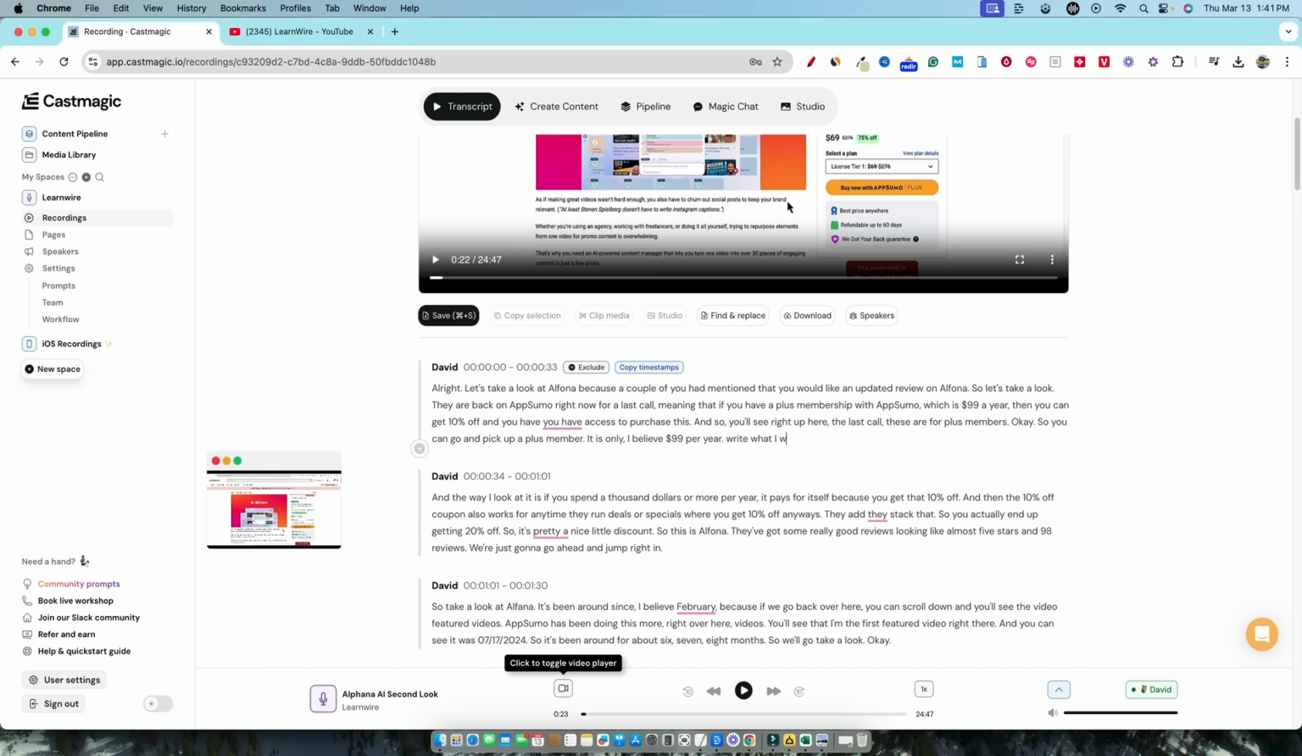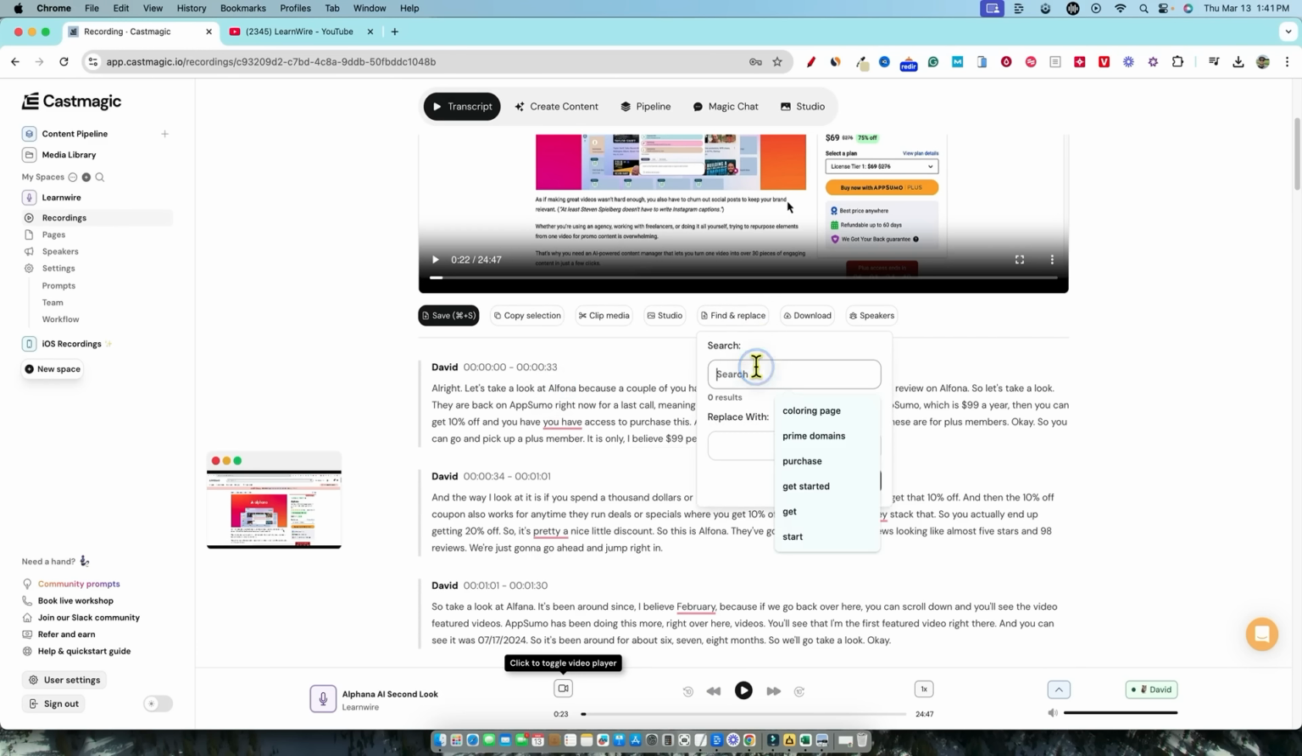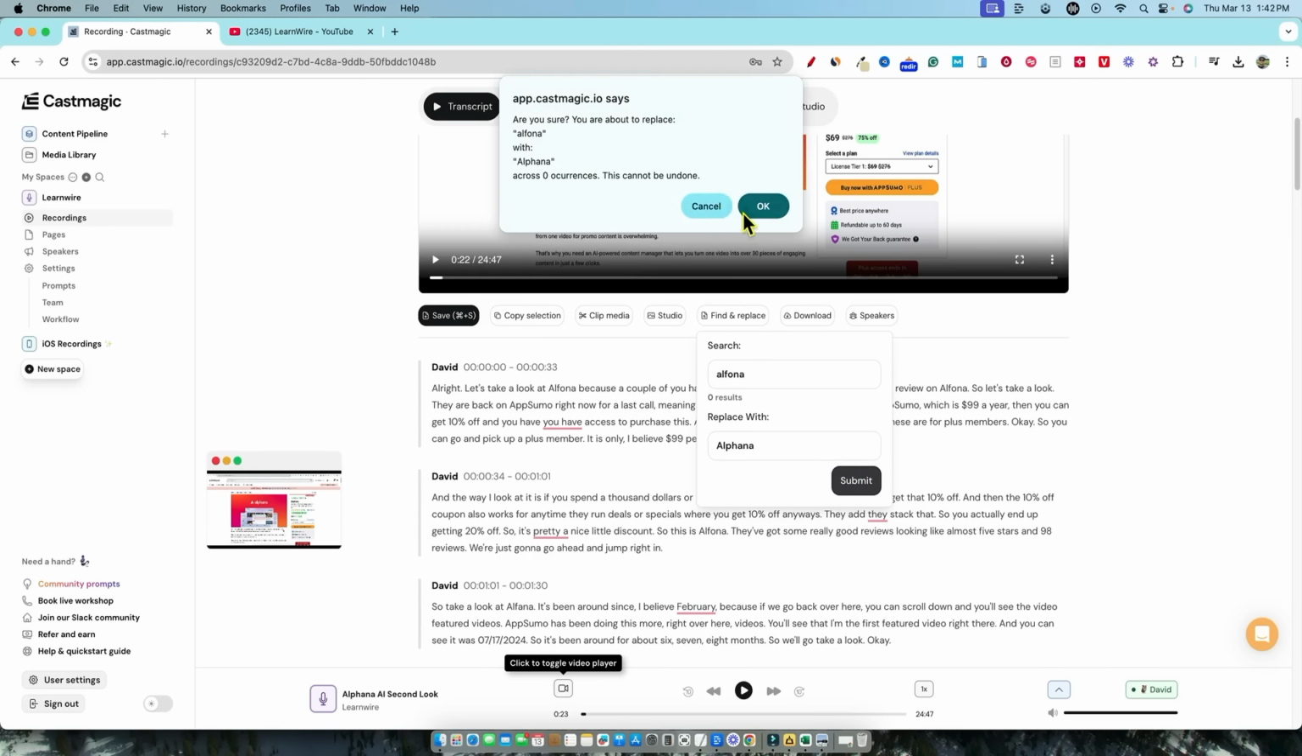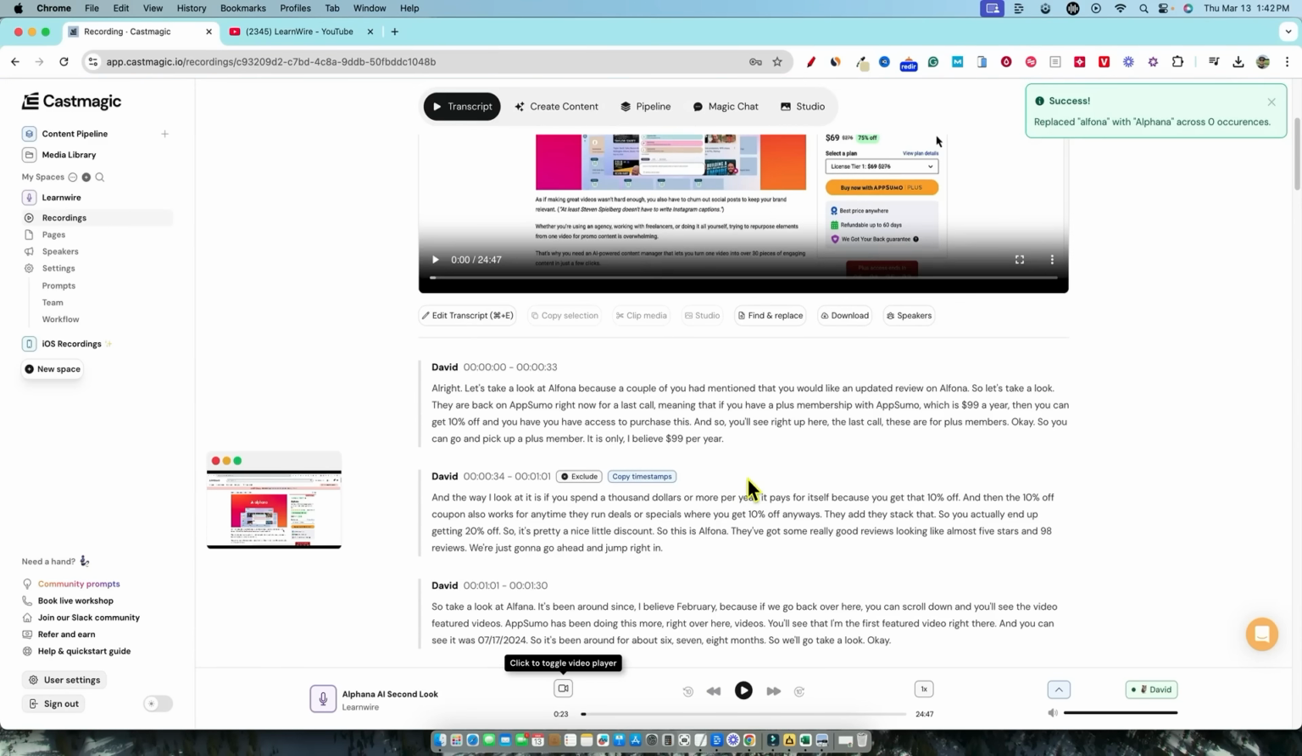So this is where you can actually come in here. Now I want to see, like right over here, look at Alphana. Right over here, I would want to find and replace. So search for Alphana, and we want to replace it with that. I'm going to submit, and we're going to say okay. And so anywhere where it made a mistake like that will now be updated. Replace Alphana with Alphana across 0 occurrences.